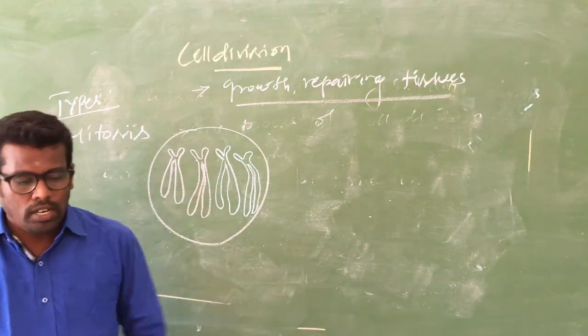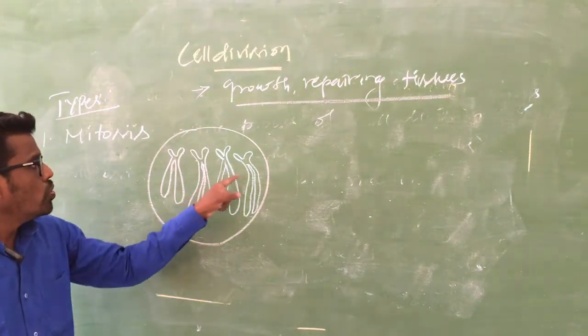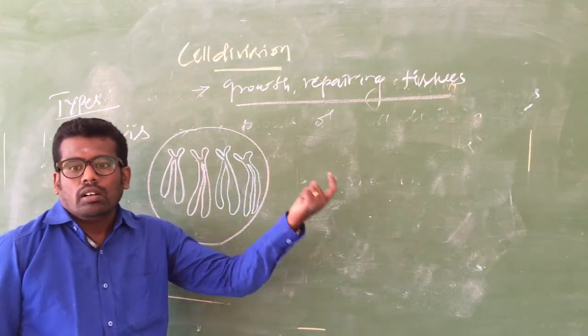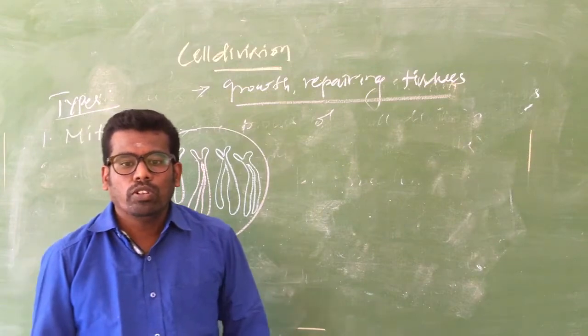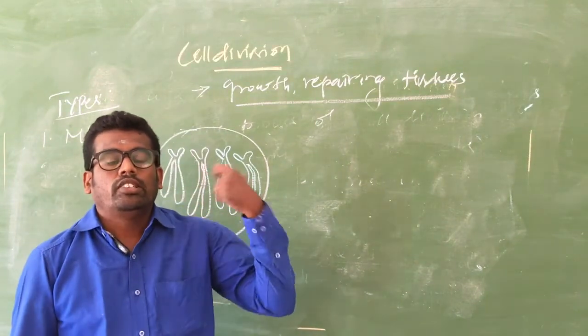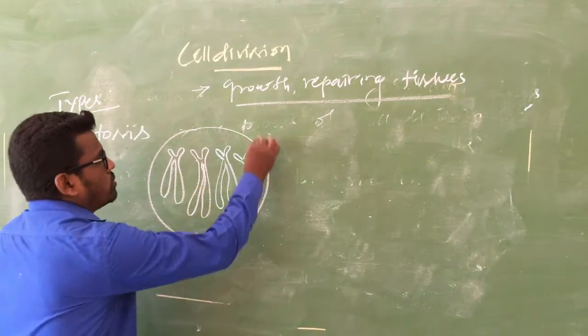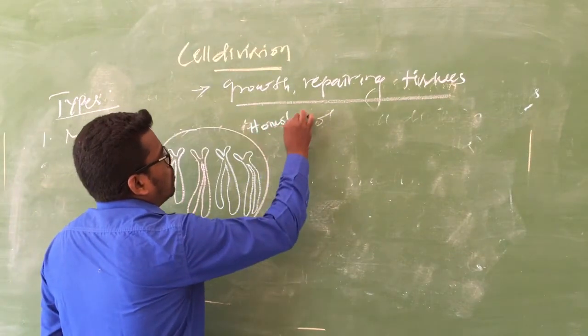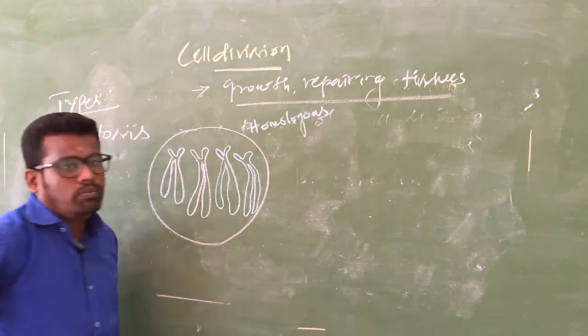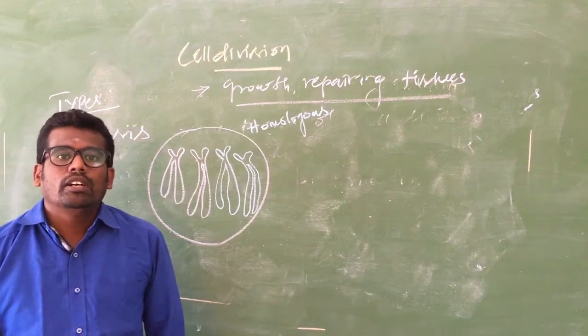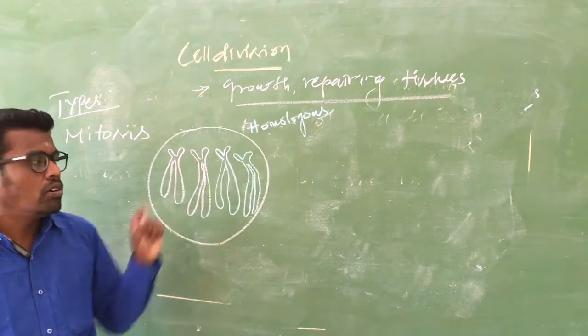Structurally similar chromosomes are called homologous chromosomes.